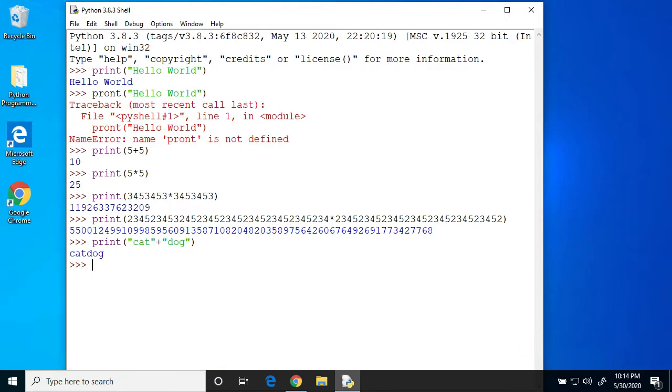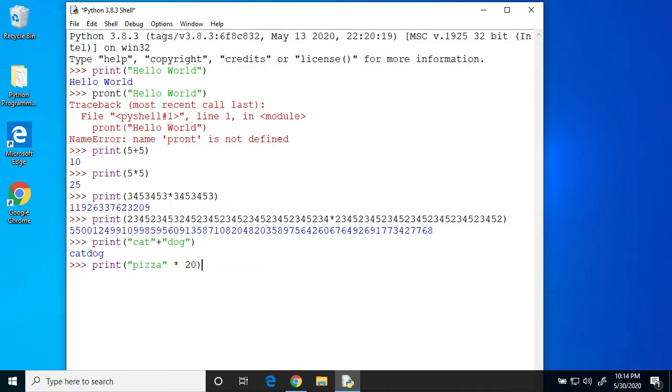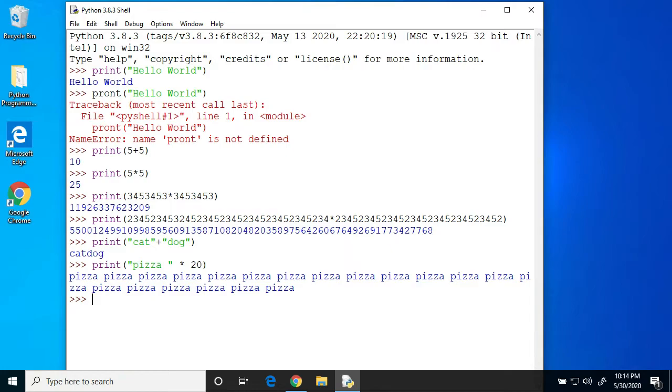Besides math, computers are really good at doing things over and over again. For example, why don't we try print pizza times 20? What do you think is going to happen when I do this? Pizza, pizza, pizza, pizza. Look at that. It printed pizza 20 times. Isn't that cool?